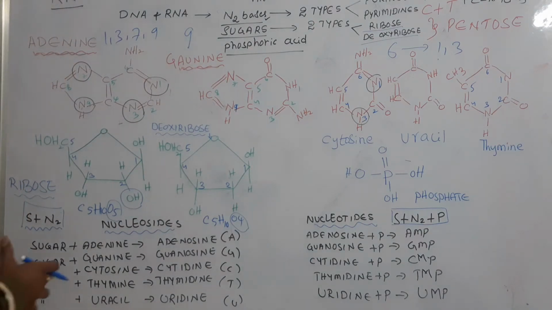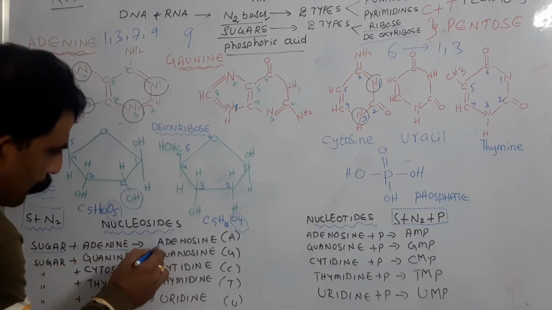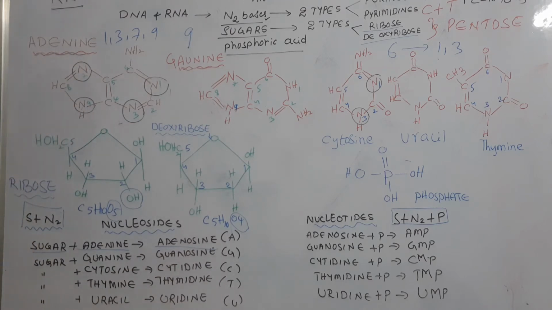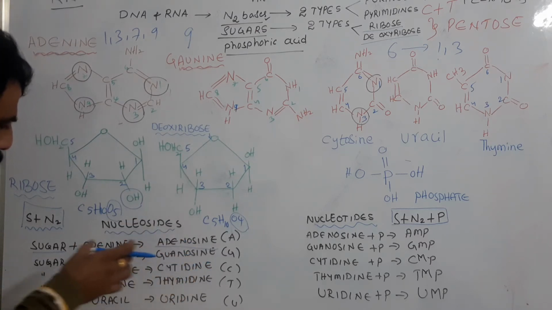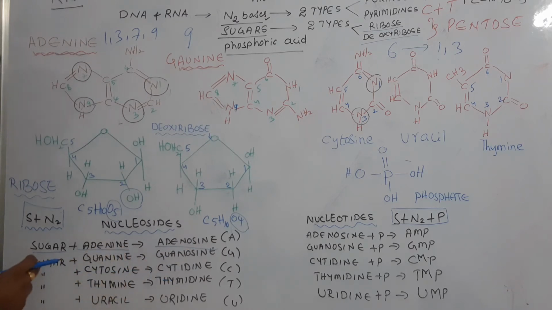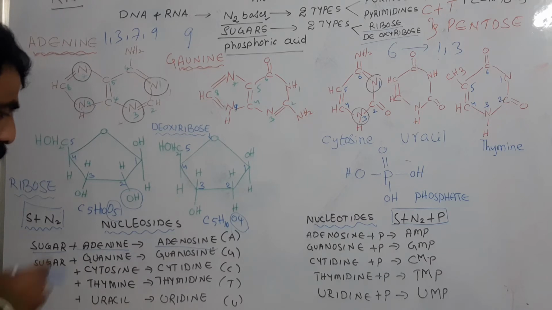You see the nucleosides: you take a sugar molecule plus adenine, the nitrogen base, and that results in the formation of adenosine. Adenosine is a nucleoside of adenine. Like that, sugar plus cytosine results in the formation of cytidine. Cytidine is the nucleoside of cytosine. Like that, sugar plus guanine together make up guanosine. Guanosine is a nucleoside of guanine.